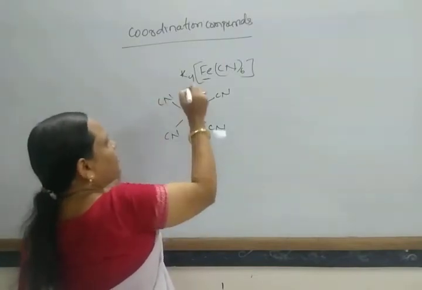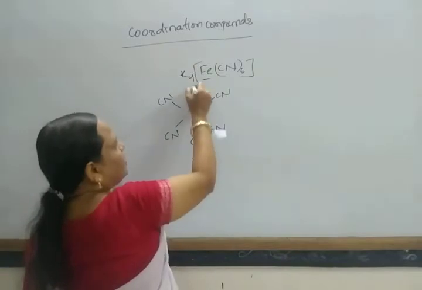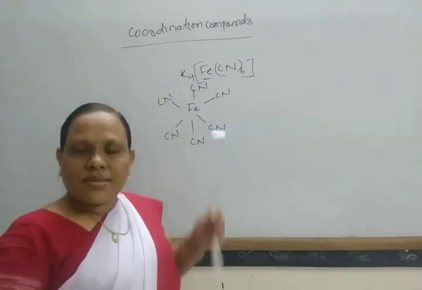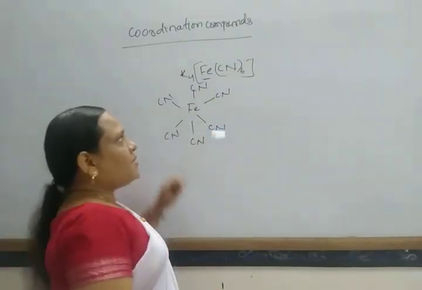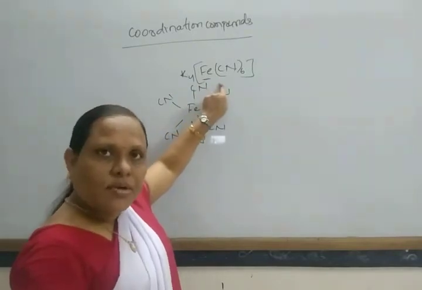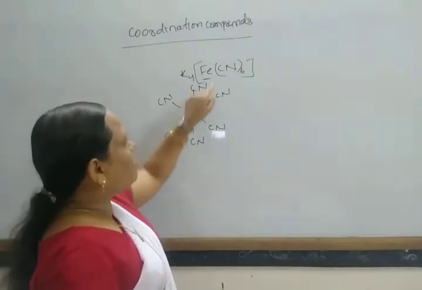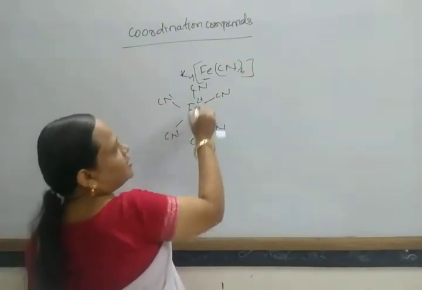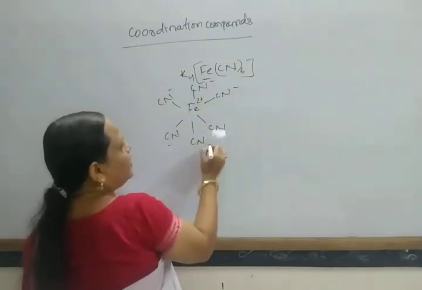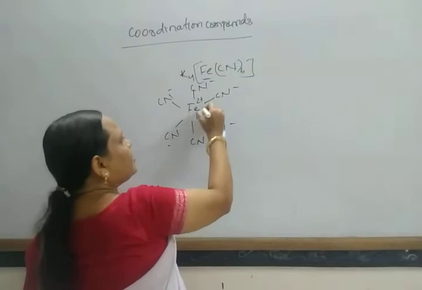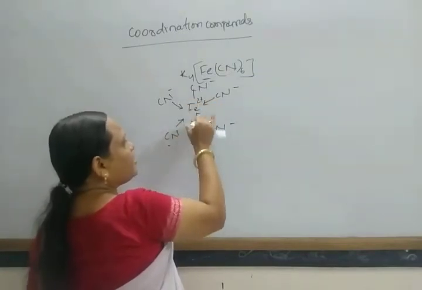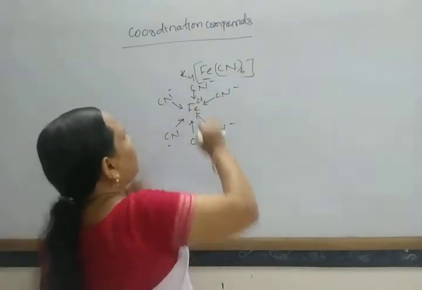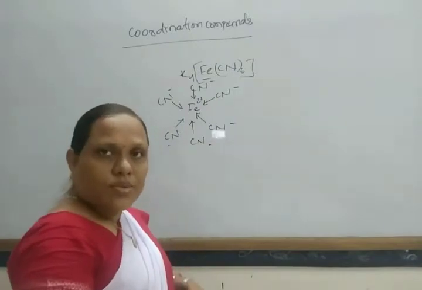Generally the valency of iron is 2 or 3; it exists in ferrous form or ferric form. But here it is surrounded by 6 other groups. Iron exists as Fe2+, with different anions bonded by coordinate bonds, and that's why these are called coordination compounds.